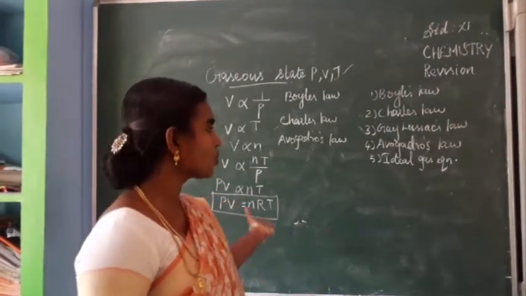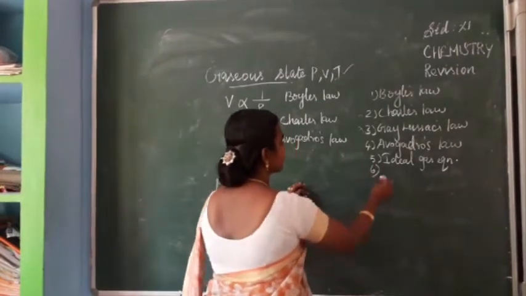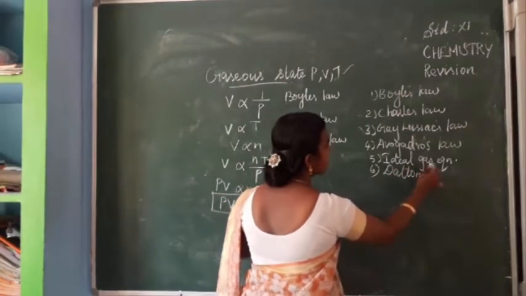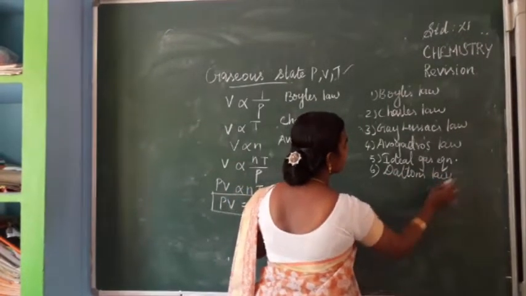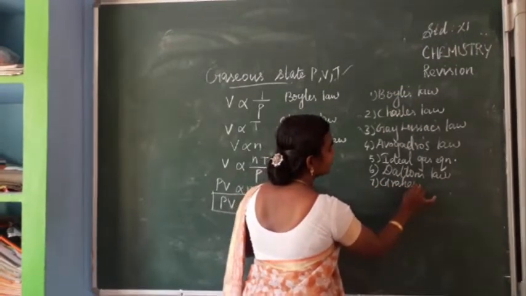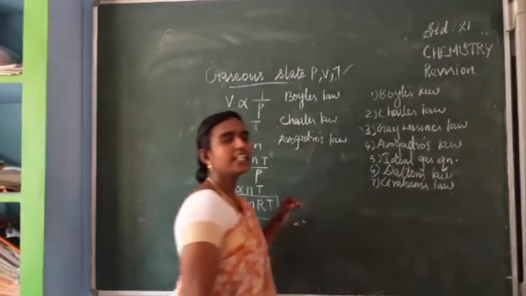Okay. So next, what we are going to study is Dalton's law and Graham's law. First one, Dalton's law.